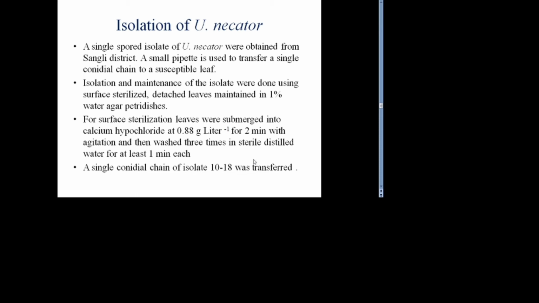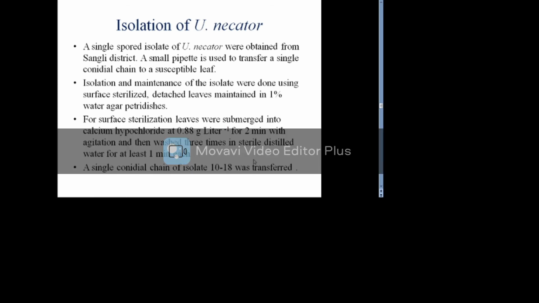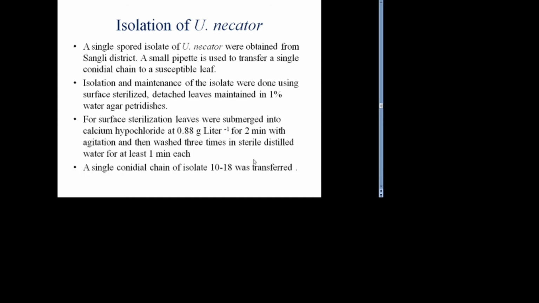For surface sterilization, leaves were submerged in calcium hypochlorite at 0.88 gram per liter for 2 minutes with agitation and then washed 3 times in sterile distilled water for at least 1 minute each. A single conidial chain of isolate 10 to 18 was transferred.